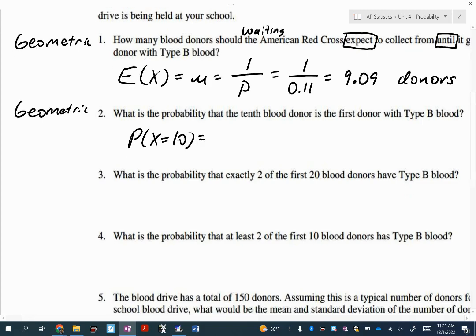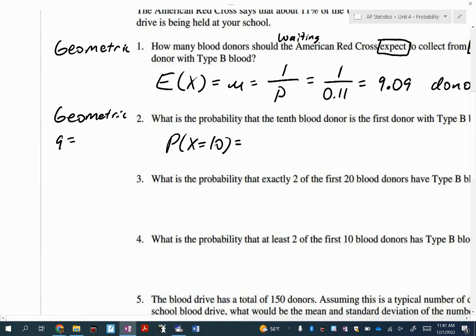9. So what I'm going to do is write down Q. Q is 1 minus 0.11. What's 1 minus 0.11? 0.89, right? So I have 0.89 to what power? Not the 10th, because the 10th one, Thomas, is my type B. So I'm going to do one less than that and go to the 9th, because I have 9 people in a row that are not type B. Then on the 10th one, I've got my type B.